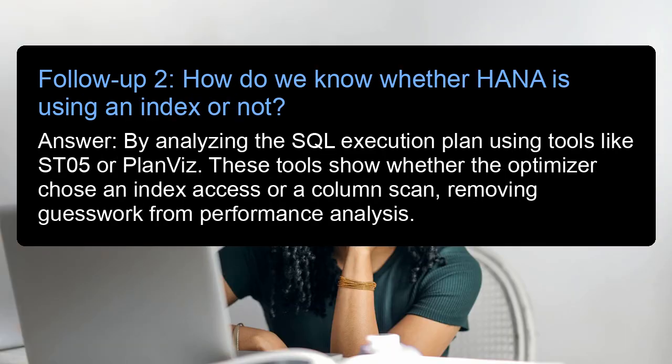Follow-up 2. How do we know whether HANA is using an index or not? Answer: by analyzing the SQL execution plan using tools like SD05 or Plan Viz. These tools show whether the optimizer chose an index access or a column scan, removing guesswork from performance analysis.